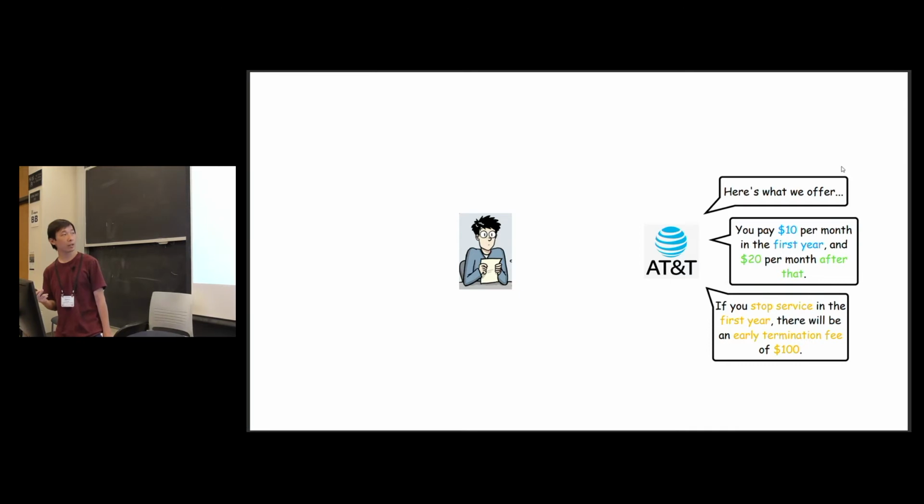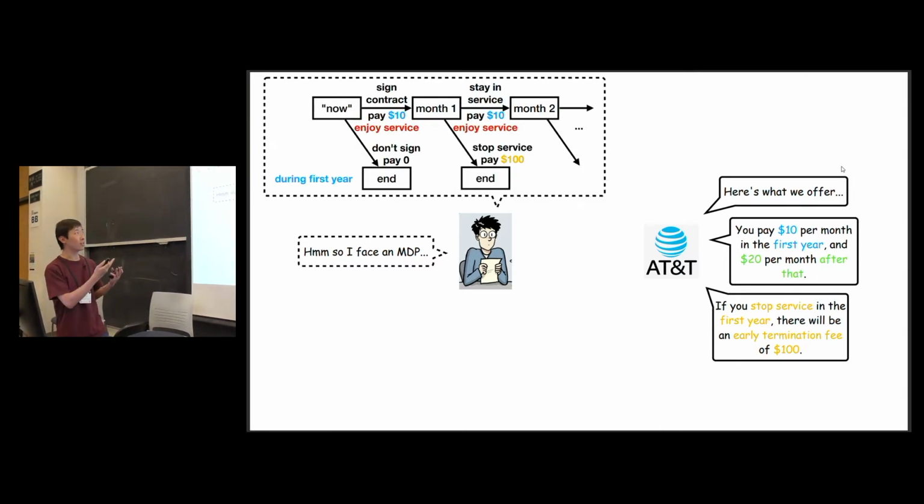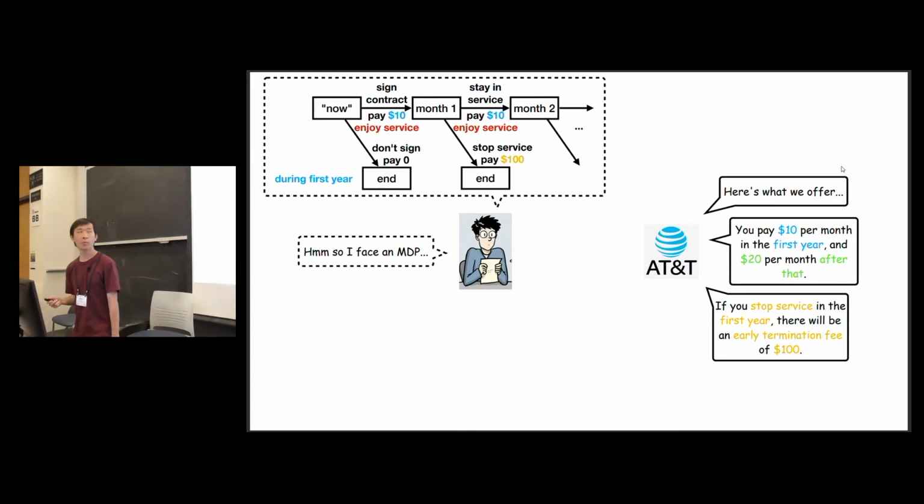And moreover, in the first year, if the customer decides to walk away to switch to another carrier, then there's a one-time early termination fee of $100. So the customer's problem, the decision problem, is then an MDP. For example, in the first year, the MDP looks like this. In state now, there are 2 options or actions that the customer can play. The customer can walk away right now, don't sign anything, and the procedure terminates. Or the customer can sign the contract, pay $10, enroll in the service, and we move forward to month 1.